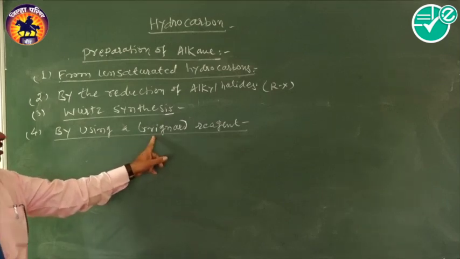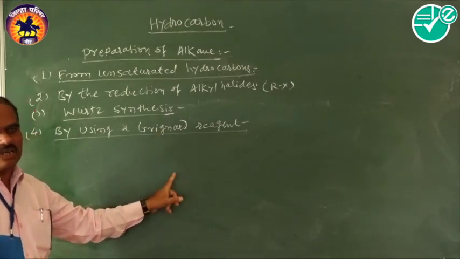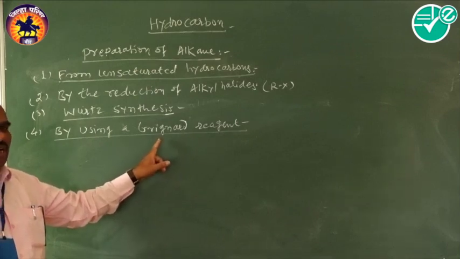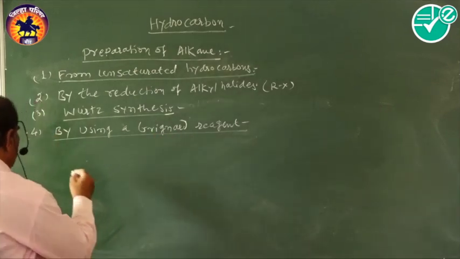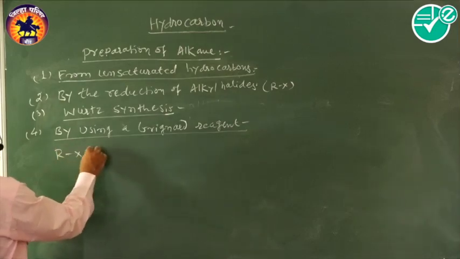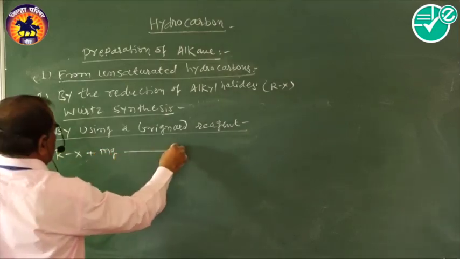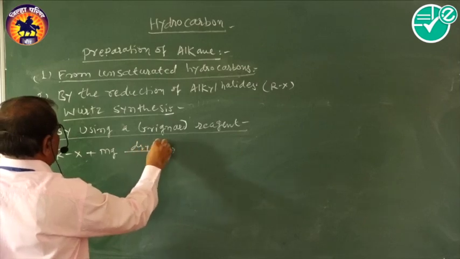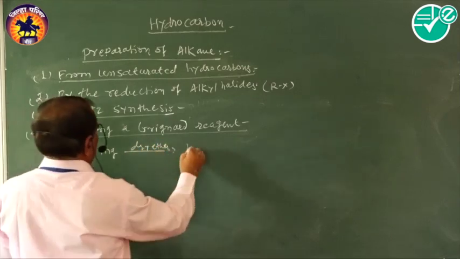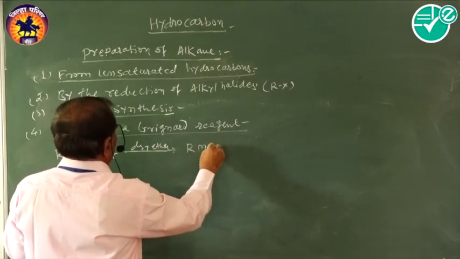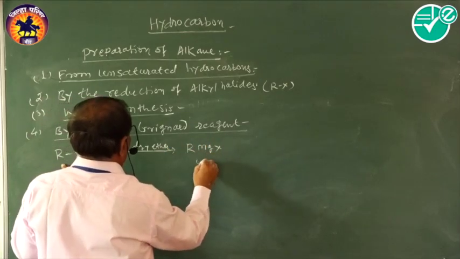In this case, alkyl halide reacts with magnesium, and there is a formation of an alkyl magnesium halide that is called a Grignard reagent, which is prepared this way: RX, alkyl halide, plus magnesium metal in the presence of dry ether. Then there is a formation of RMgX, called a Grignard reagent.